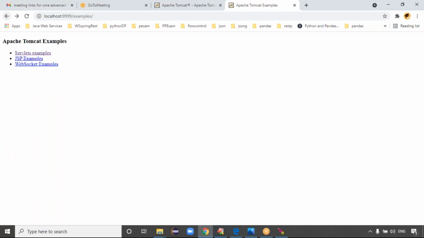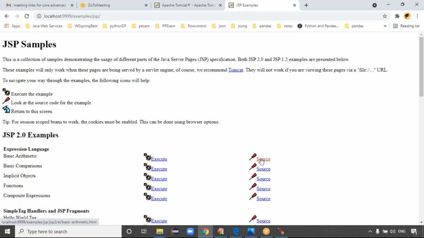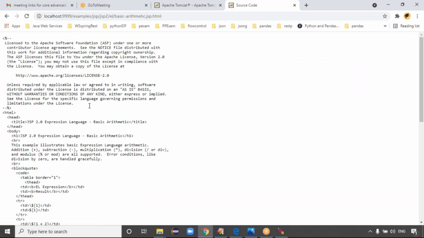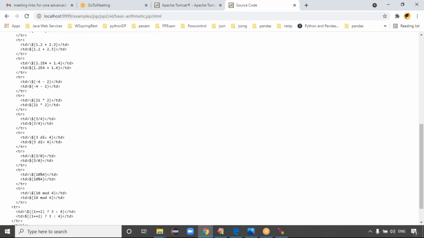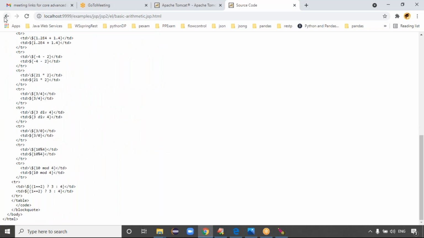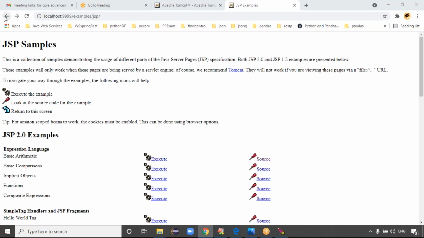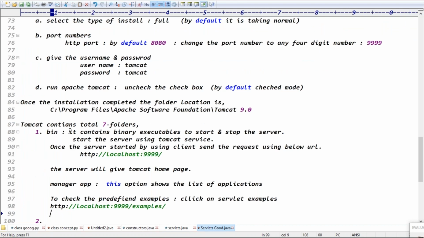Like that, we have some JSP examples also, right? This is the source code of your JSP code, guys. Is it clear now? That is complete information about your bin folder. It contains the binary executables to start and stop the server. Once the server has started, send this URL as a request. After that, it will open the home page, guys. The manager app is there. This option shows the list of applications, right?